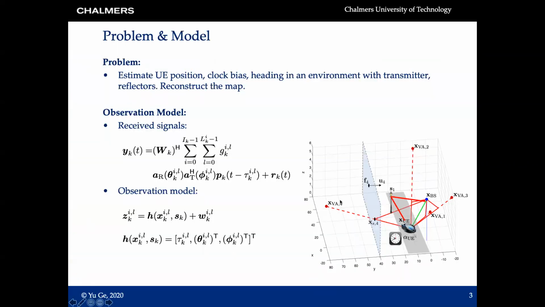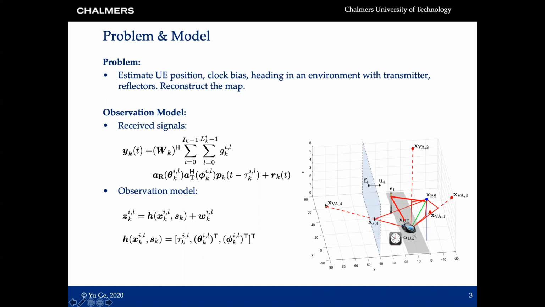The picture on the right is the same as the one we had in downtown Singapore, but more mathematical. Here we have a base station, and we already know where it is. Here, we have a vehicle with unknown position, unknown heading, and unknown clock bias. The signals sent from the base station to the user could be the line-of-sight, as shown in this green line, and those signals can also be bounced in the environment. For example, the signals can be bounced by some surfaces, like a wall, and then reach the user.